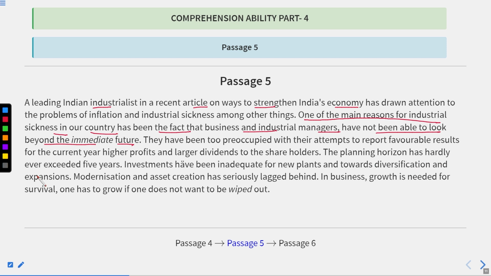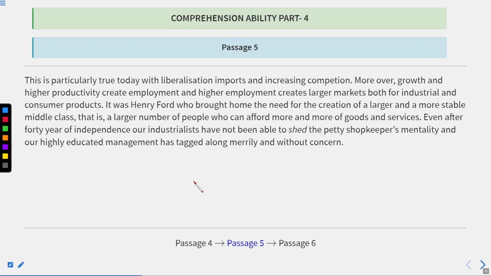The planning horizon had hardly exceeded 5 years, inadequate for new plans and towards diversification and expansion. So this is fine. Modernization asset creation has seriously lagged behind, and business growth is needed for survival. One has to grow if one does not want to be wiped out. This is particularly true today. Liberalization imports and increasing competition. Moreover, growth and higher productivity create employment.